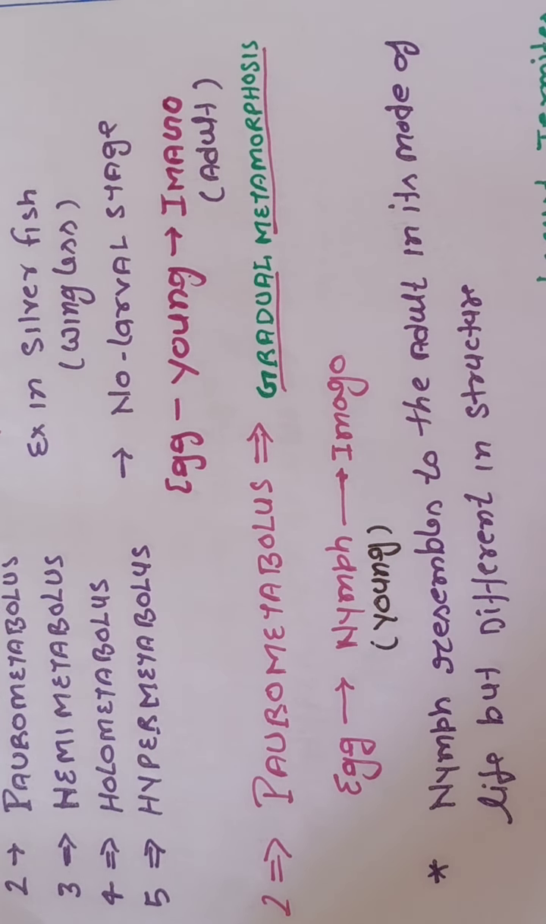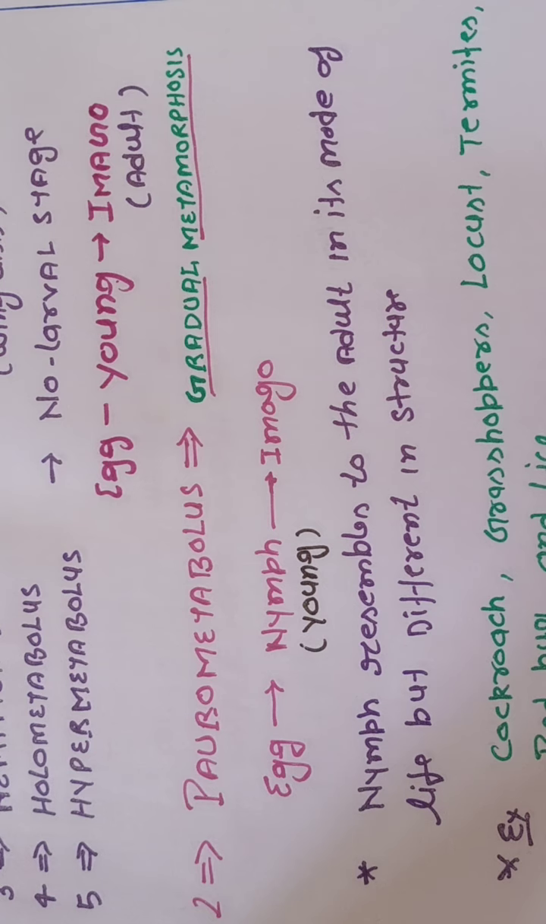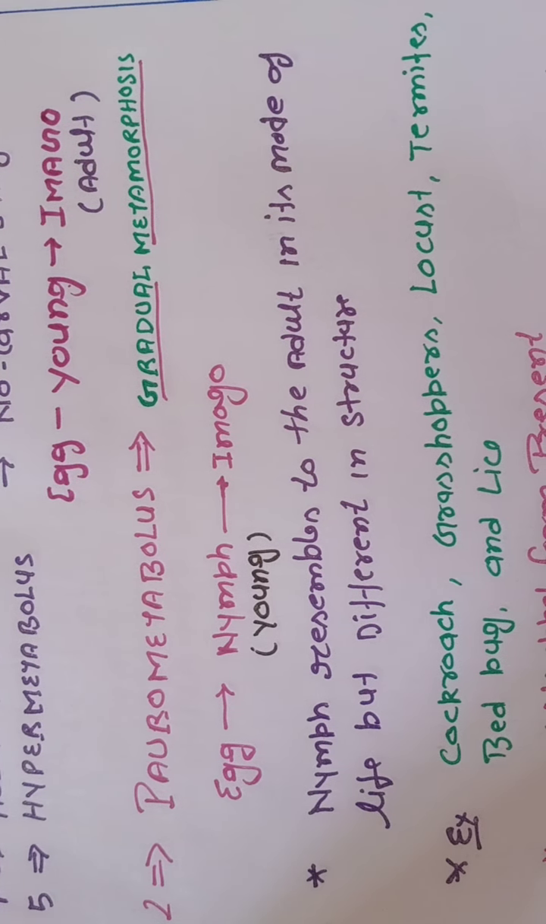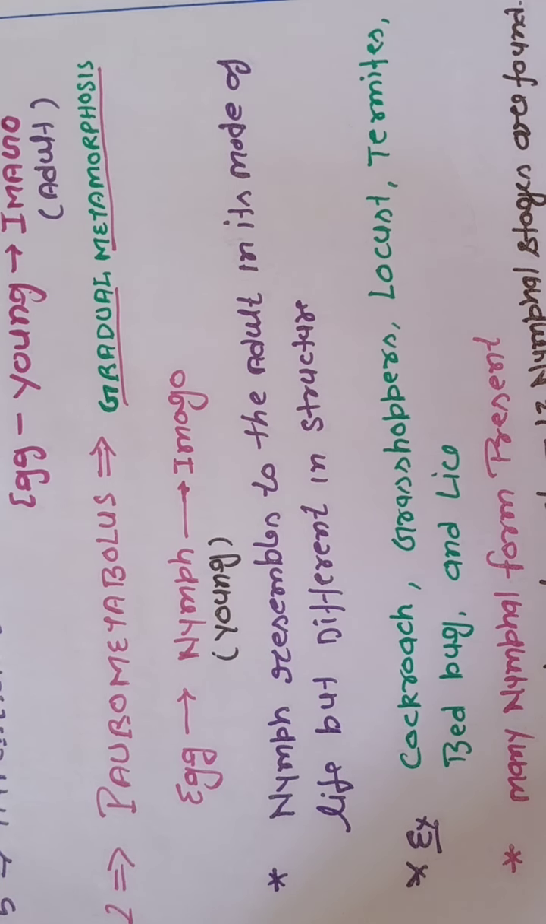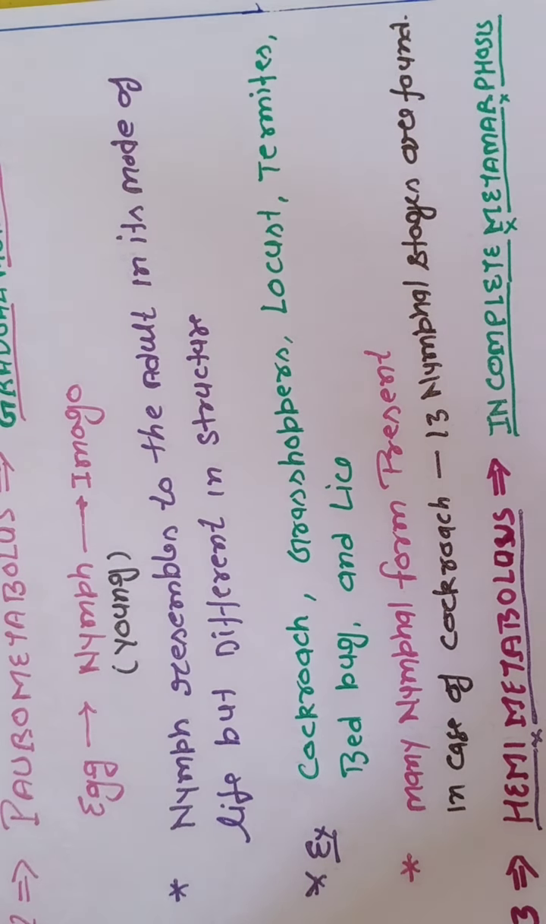So several nymphal states form, as in case of the cockroach there are 13 nymphal states. How many nymphal states in case of the cockroach? Very interesting point here. Examples: cockroach, grasshopper, locust, termites, bedbug and lice. These are the examples. In which kind of metamorphosis is found? Gradual metamorphosis. Gradual metamorphosis means pleurometabolous metamorphosis. Now, many nymphal states present, as I taught to you here, that 13 nymphal states present in case of the cockroach.